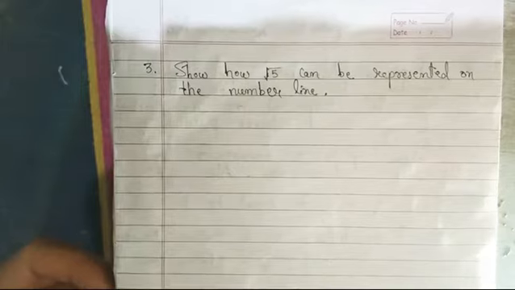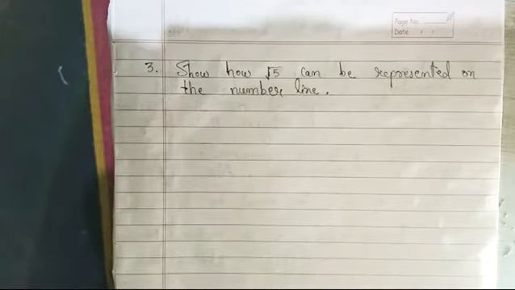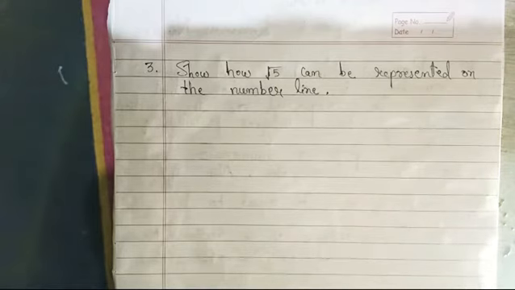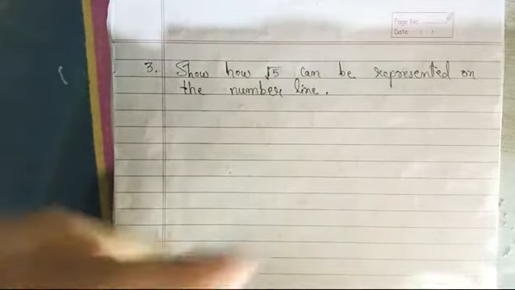Third question: show that root 5 can be represented on the number line. To solve this question, first of all we will draw a straight line representing a number line.